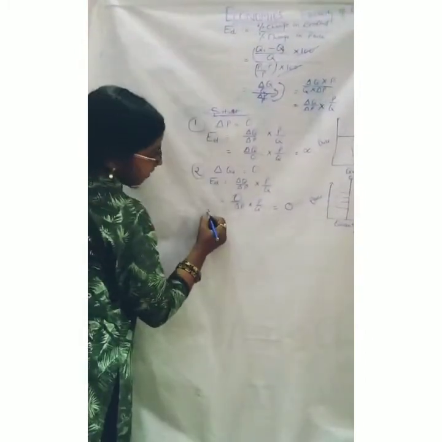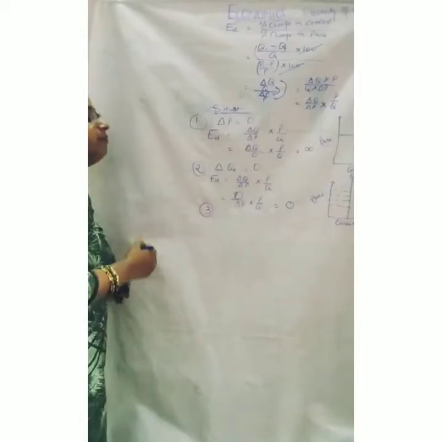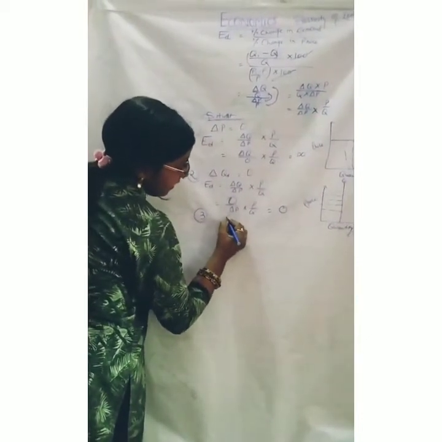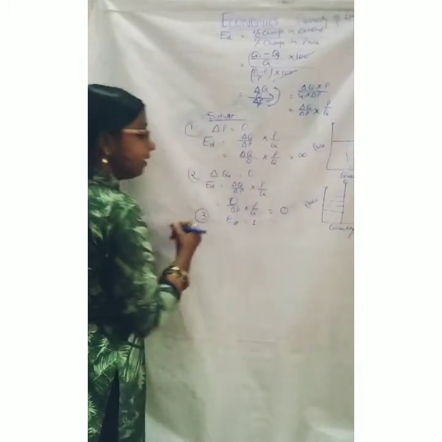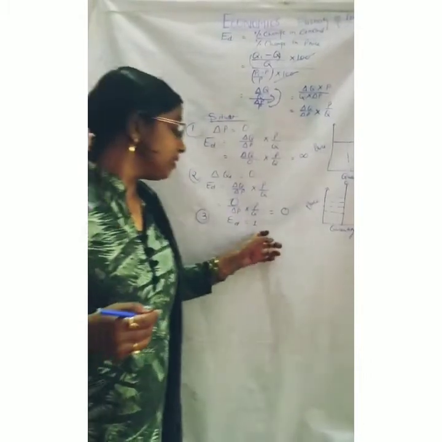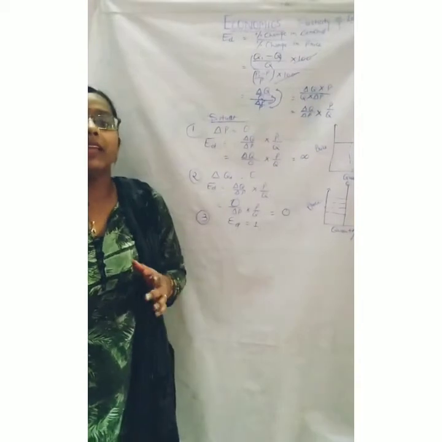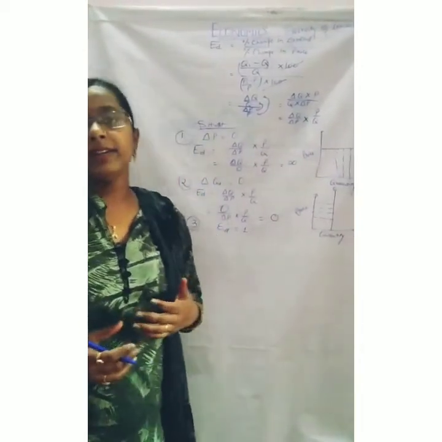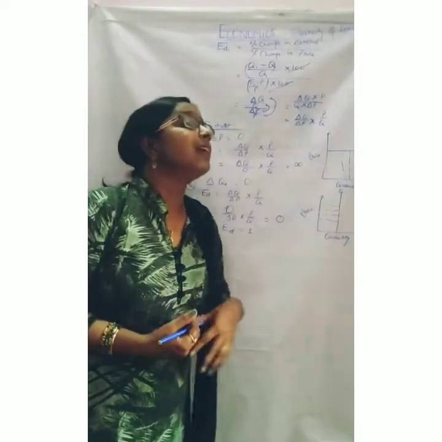Third situation. In the third situation, ED is equal to 1. Can you tell me when it can become 1? What is the situation when elasticity of demand is 1? What can be the situation?